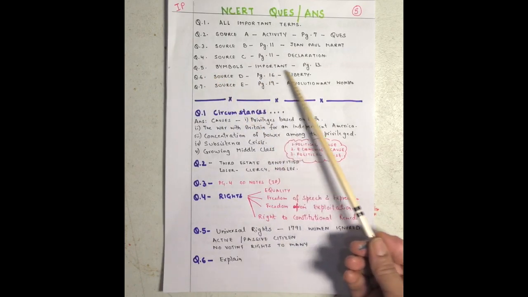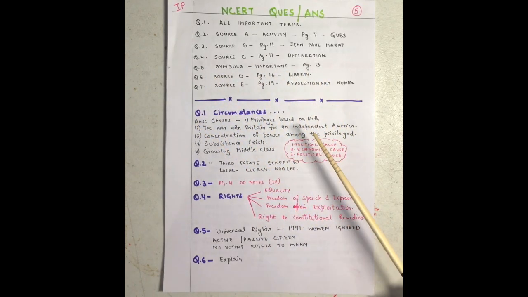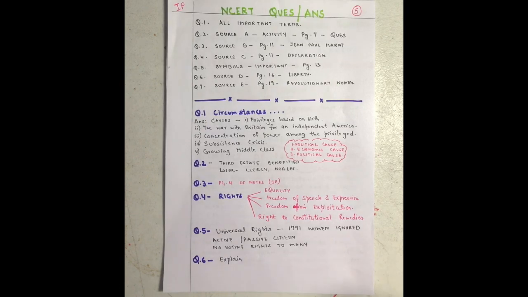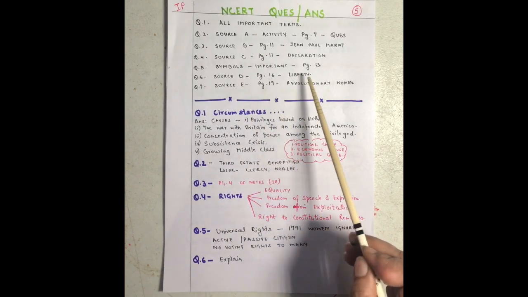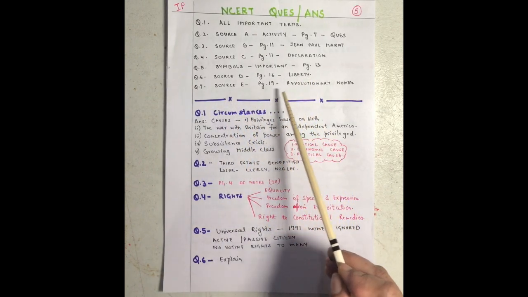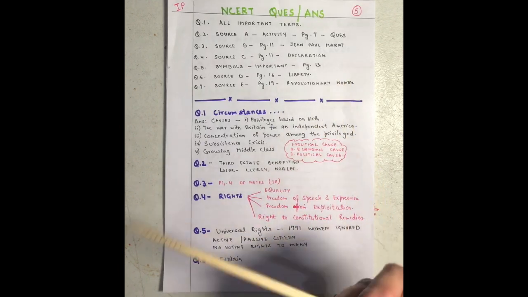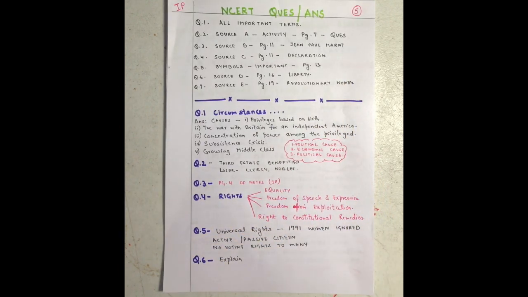Then on page number 13, there are some symbols. You will see 6-7 symbols. They are a very important part of your French Revolution, and you should know specifically about each and every symbol. At least, if you can't do all, pick up 3 or 4, which I've already told you to do, and you can just explain. Source D, page 16, liberty. Source E, page 19, revolutionary women, and it talks about Olympe de Gouges, and I've already given you the IP last week about her.